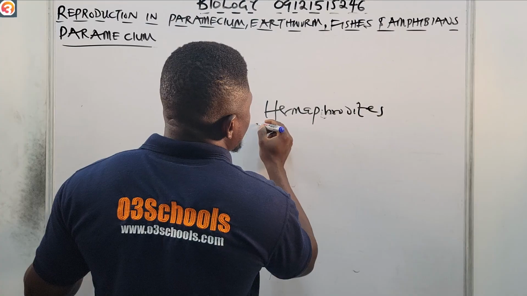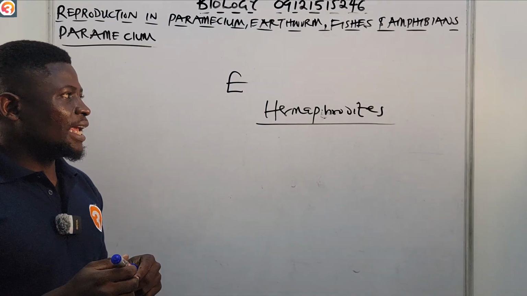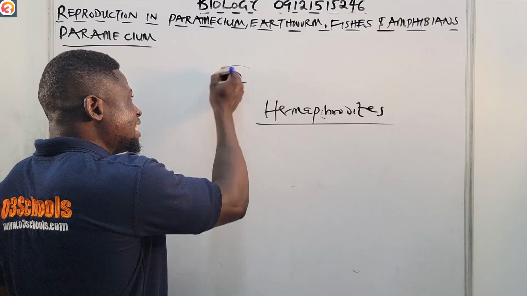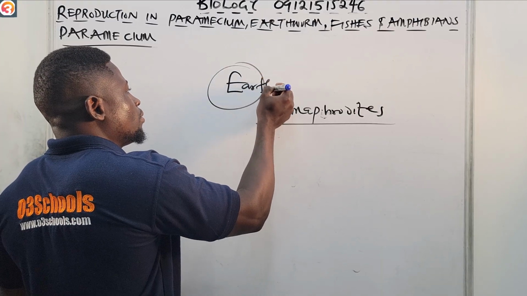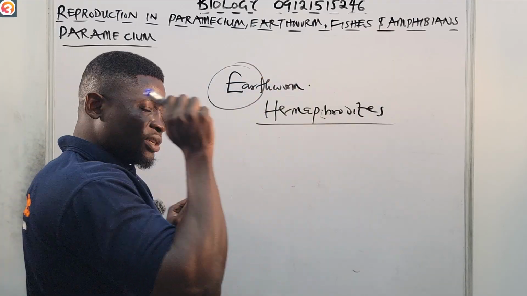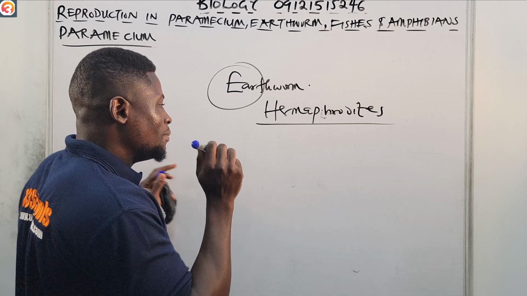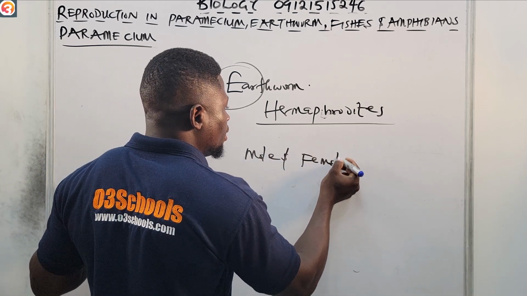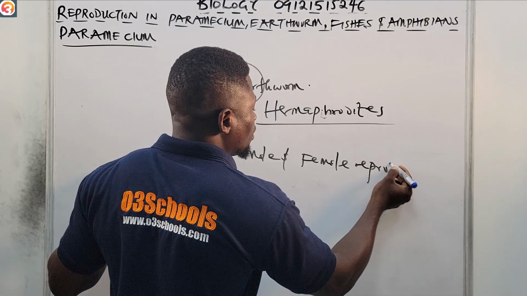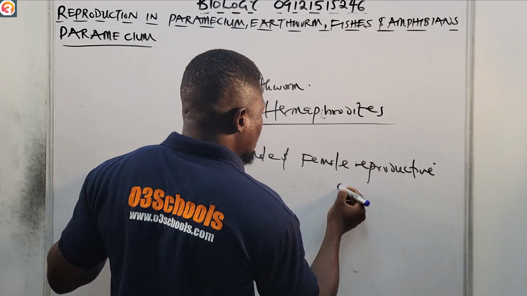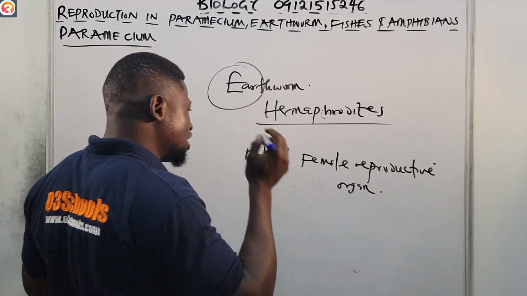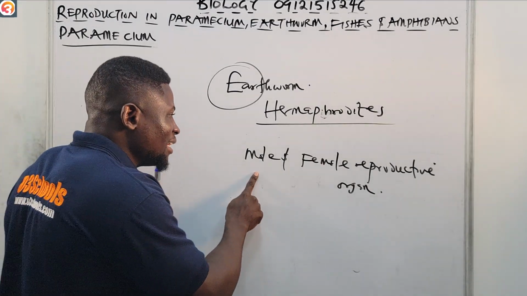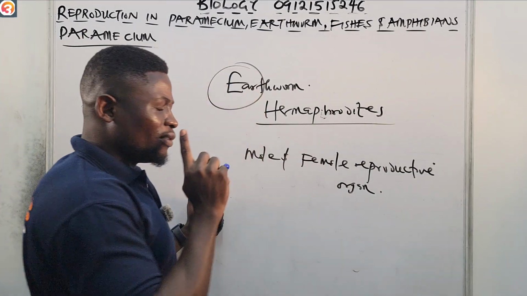Hermaphrodites. Okay, so they're hermaphroditic. By hermaphrodite, it means that each individual earthworm has both the male and female reproductive organs.